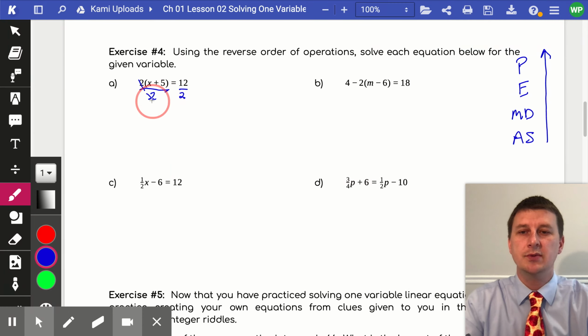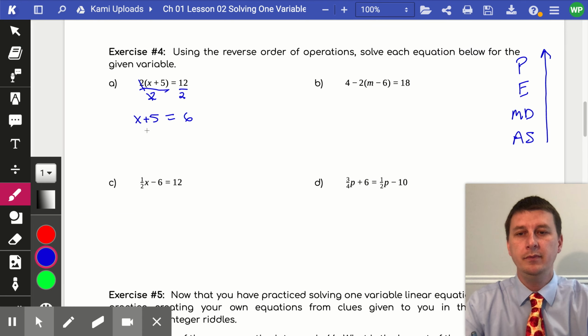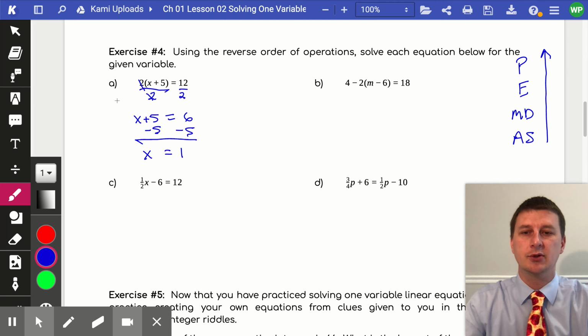So the 2's cancel out, and you're left with just the x plus 5, so there's no need for the parentheses anymore. And that's going to equal 6. Now that we have x plus 5 outside those parentheses, there were no exponents, and now we're inside those parentheses. So we go back to the bottom of this list, looking for addition or subtraction, which we have. We have a one-step equation, so we subtract 5 on both sides of this equation and get x is equal to 1.